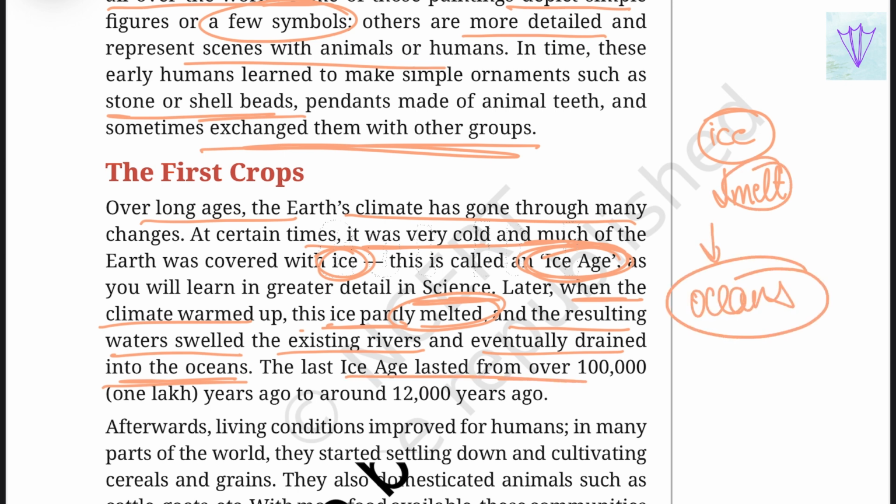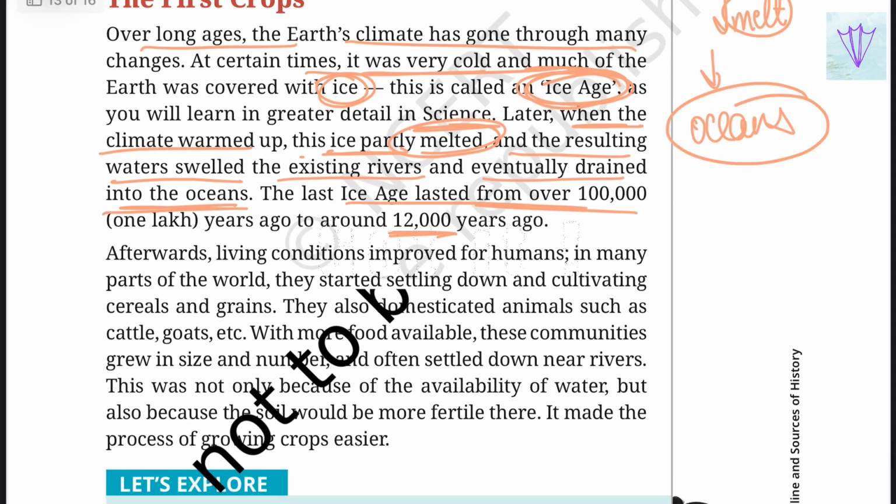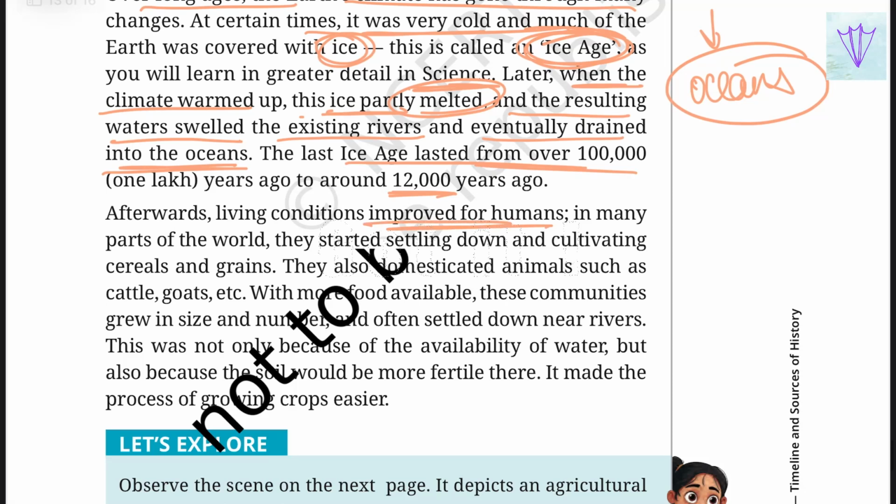So, the last Ice Age lasted from over 1 lakh years ago to around 12,000 years ago. Afterwards, the living conditions of humans improved. In many parts of the world, they started settling down. Rather than moving from one place to another, they started to settle down and cultivate cereals and grains. They also domesticated animals such as cattle and goats.